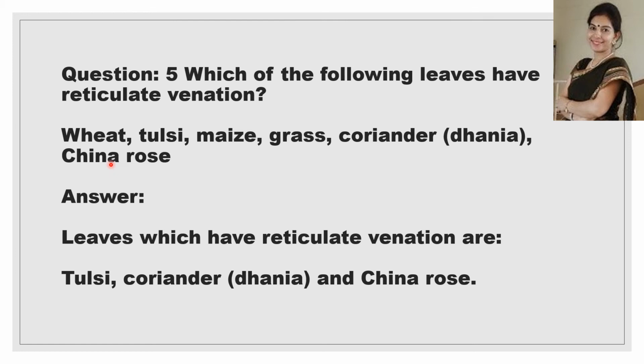You can see a net-like pattern of veins in their leaves. That is why they are called reticulate venation.